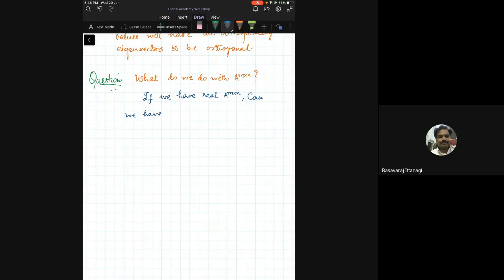Can we have a decomposition similar to A n cross n is equal to P D P inverse? Again, if you have A n cross n, I had P D P inverse. So the question is basically this.